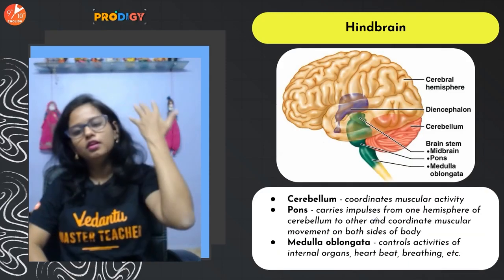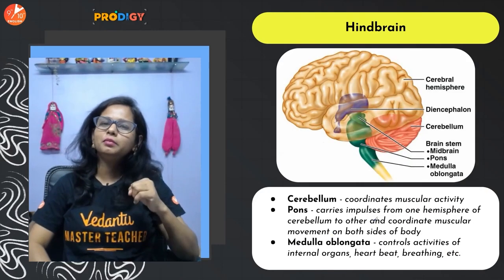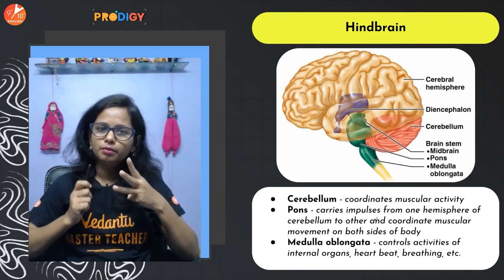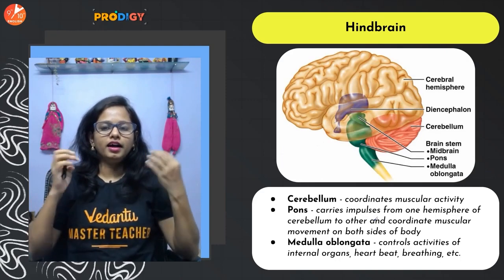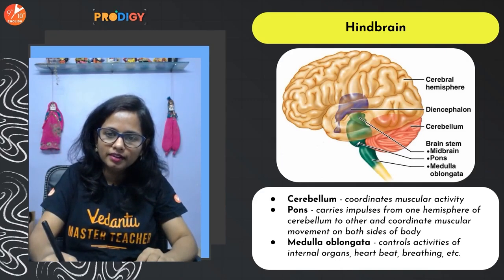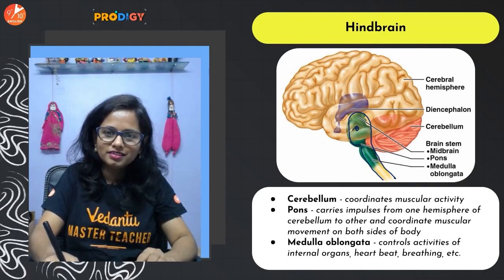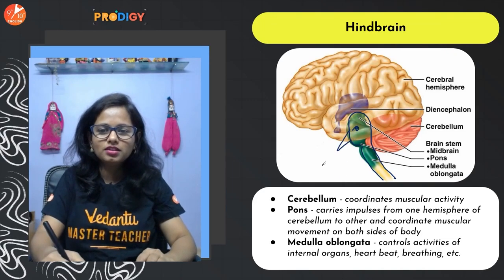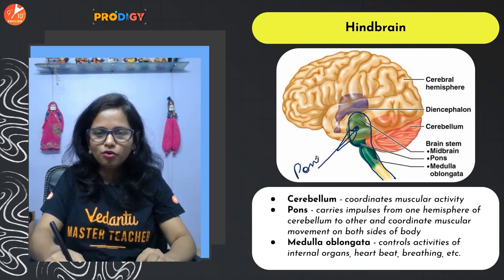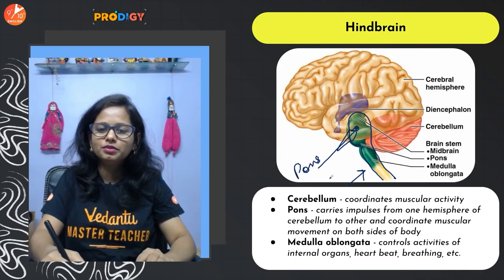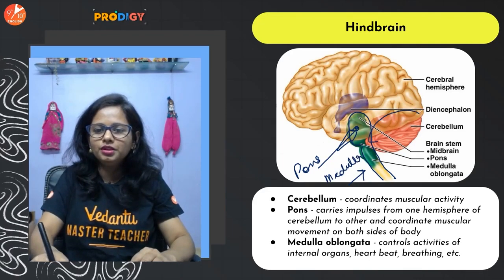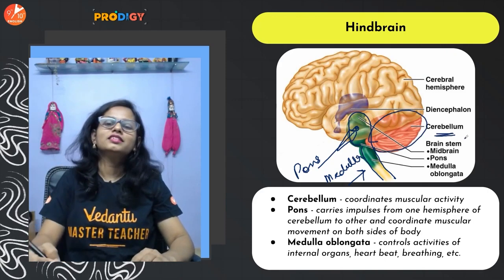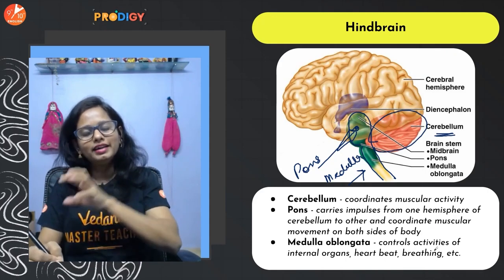Now, let us talk about the hindbrain, the last part of the brain. The hindbrain is again divided into three parts: pons, medulla, and cerebellum. It's very simple. I usually call it the bird. Let me draw it so that it will be clear to you. See, this is the head of a bird, which I say is the pons. The body of the bird is the medulla, and the wings are the cerebellum. So pons, medulla, and cerebellum.